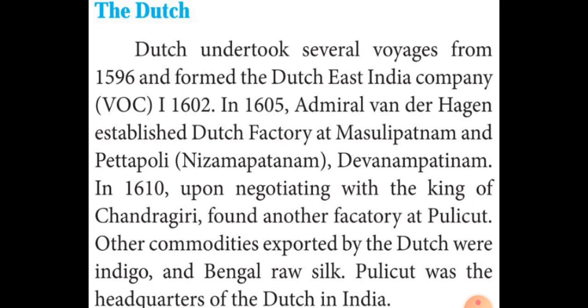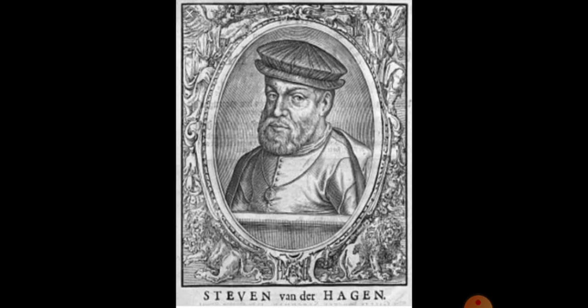The East India Company was formed in 1600, but the Dutch East India Company was formed in 1602. You need to understand that difference, students. Then in 1605, Admiral van den Hagen established a Dutch factory at Masulipatnam, Petapoli, Devanapattinam, etc.